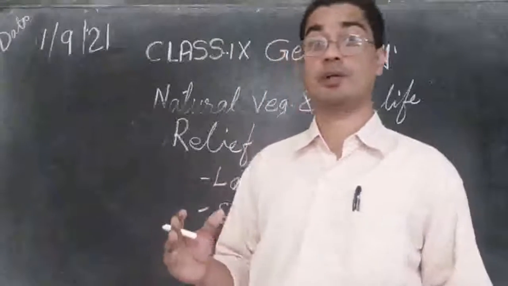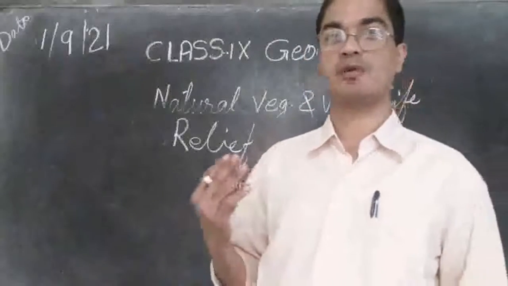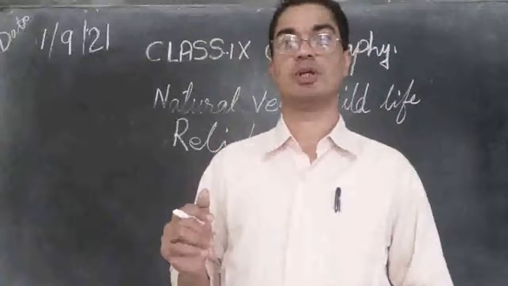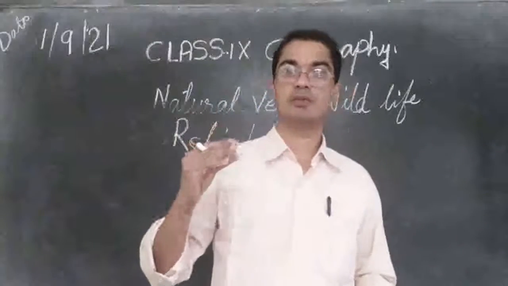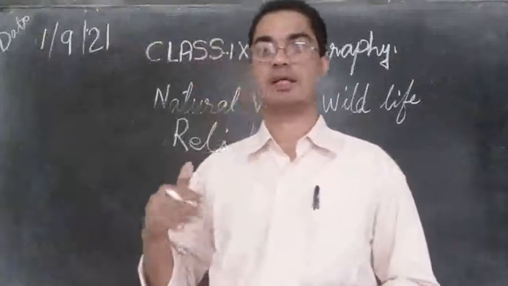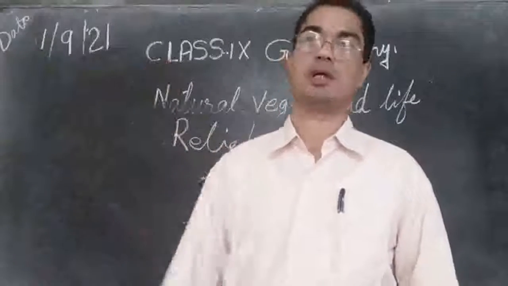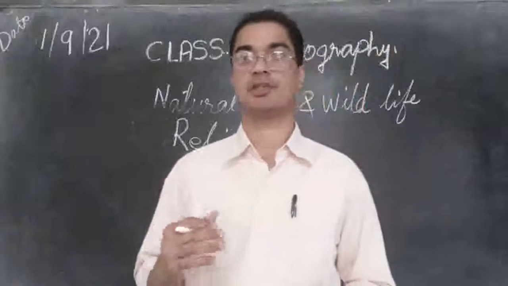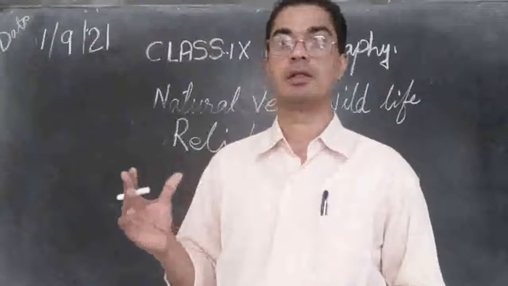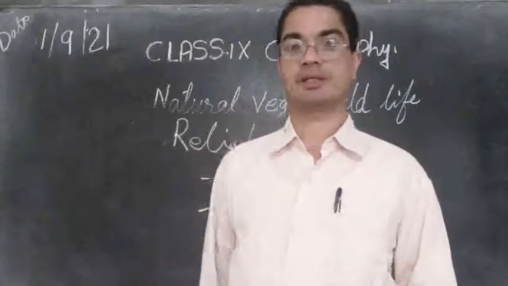And in that forest what happens? The wild animals also take shelter. So such a land where we cannot use for cultivation, that kind of land is used for allowing the growth of natural forest, natural vegetation, and their animals also take shelter.